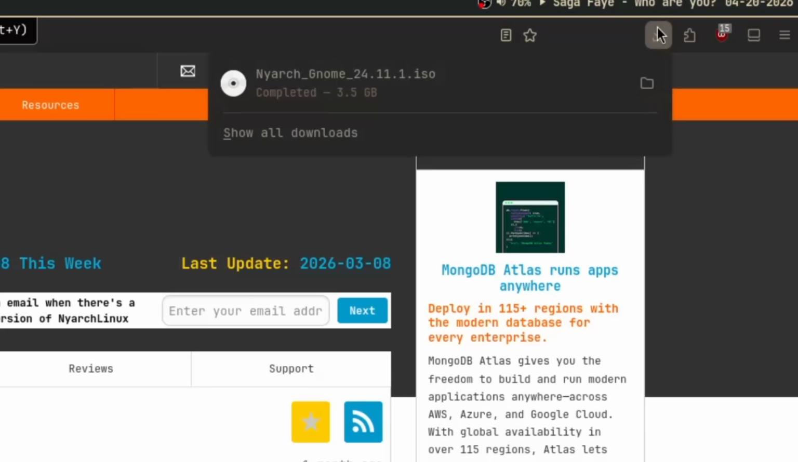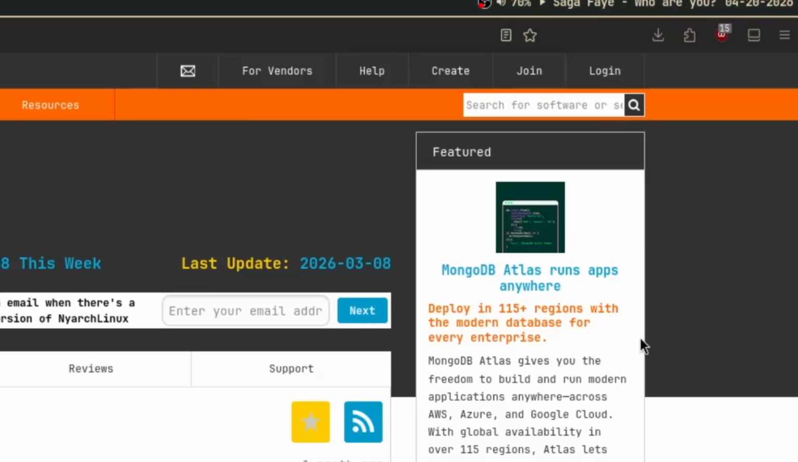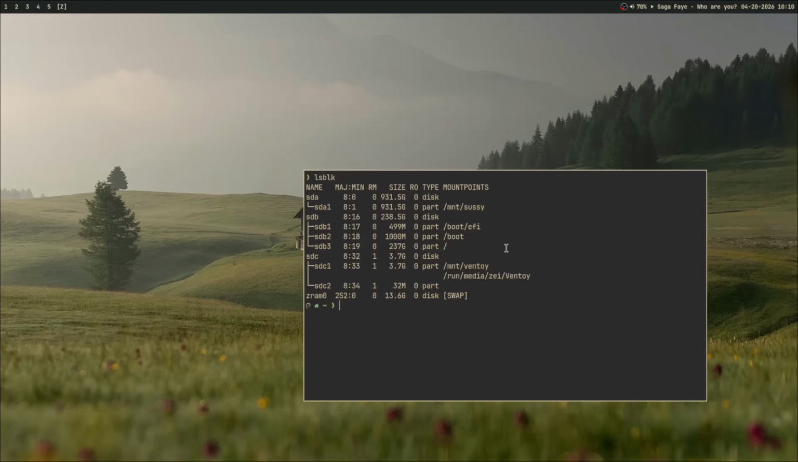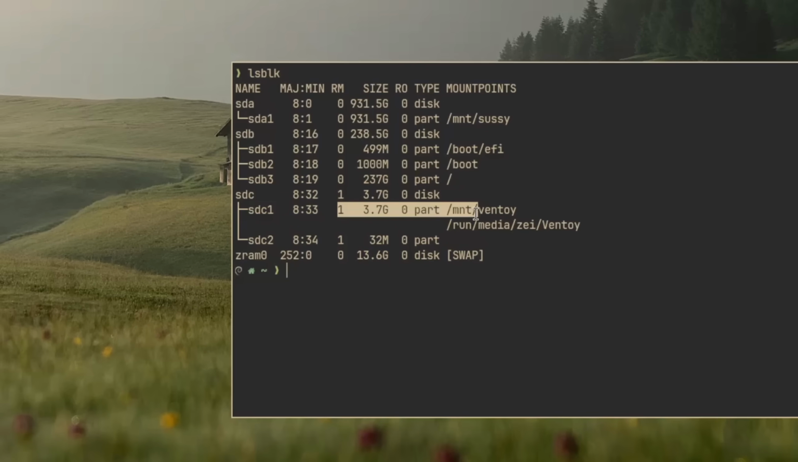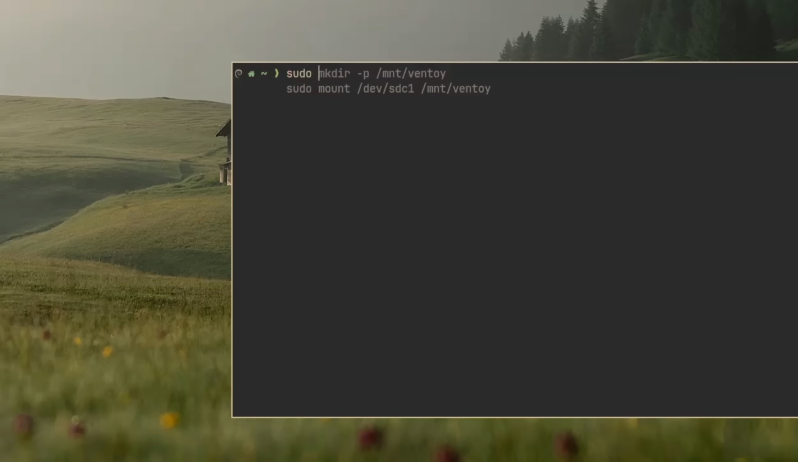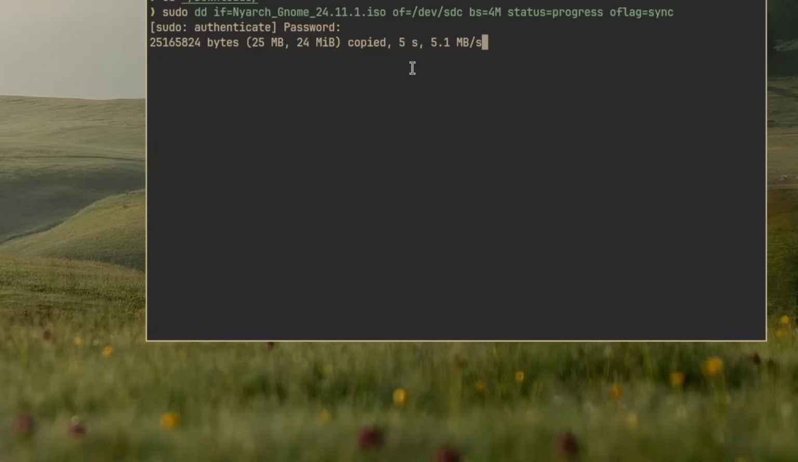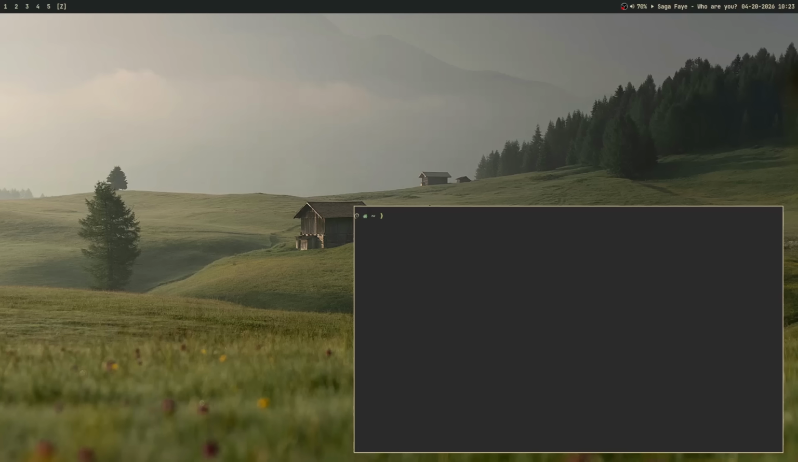Alright, so it's actually done downloading. I waited a few hours actually because I had to do something and I left my PC running. But anyways, let's do lsblk. My disk is dev sdc1. I kind of like using sudo dd instead of Ventoy. I don't know why. See you guys when it finishes flashing to my USB. I think I might get canceled pretty soon.